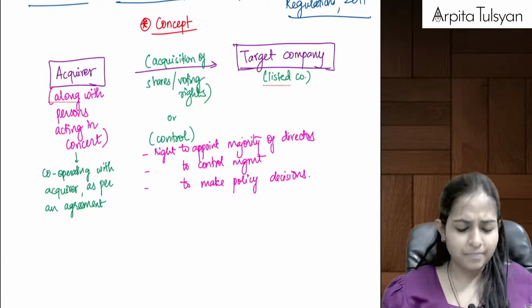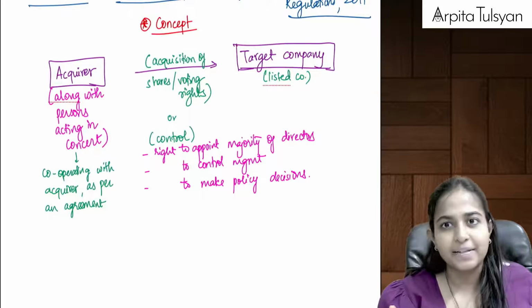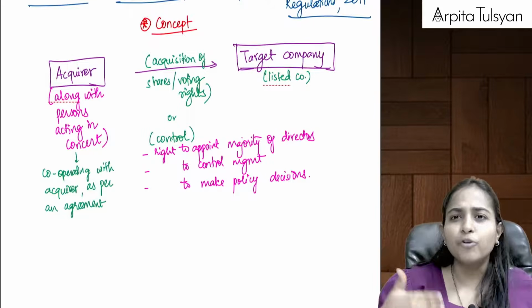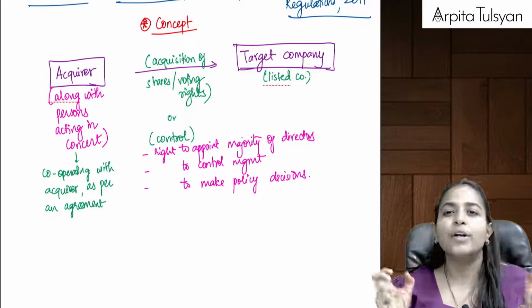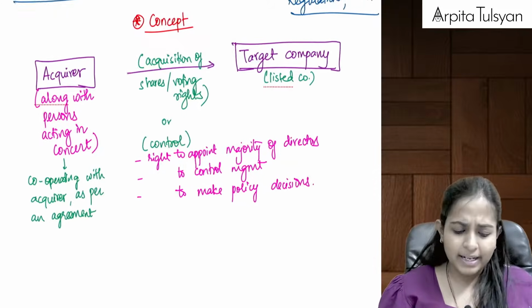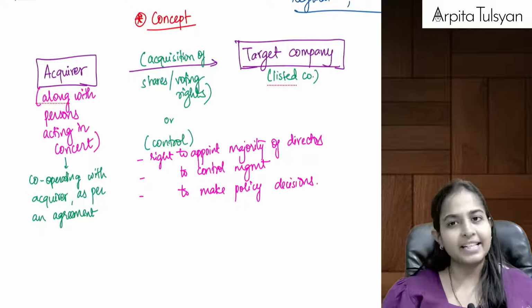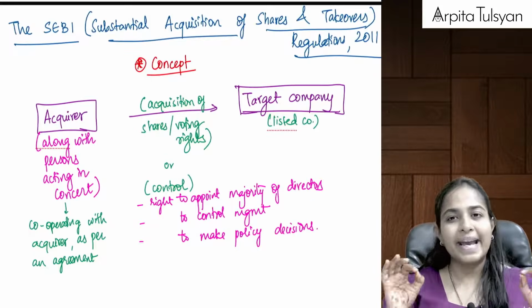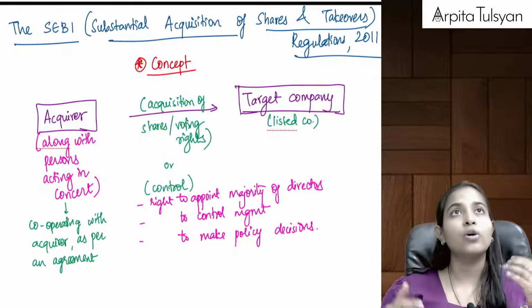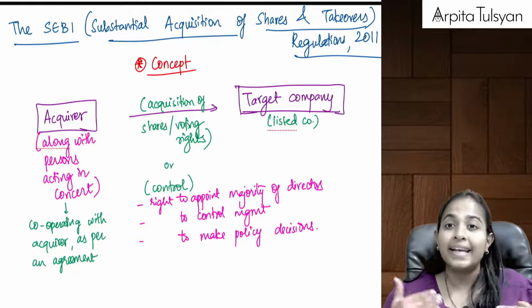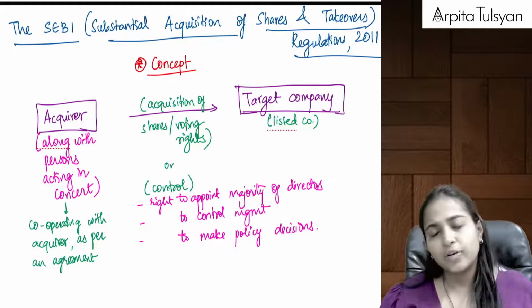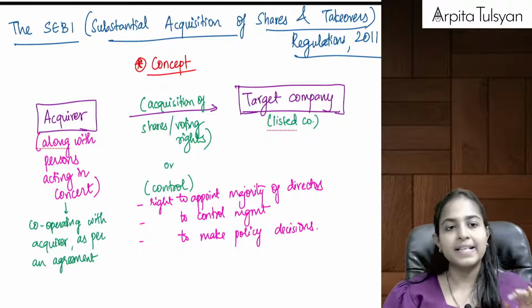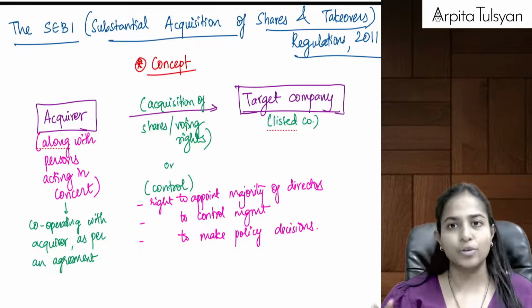Now in this case, the concept is very simple, just that there will be a few procedures, a few obligations, and a few disclosures. That is going to be a little theoretical. So let's do one by one. Let's first understand the concept of these SEBI SAST regulations. People used to call it the takeover code also earlier. We are just taking the actual name, that is substantial acquisition of shares and takeovers regulations 2011.